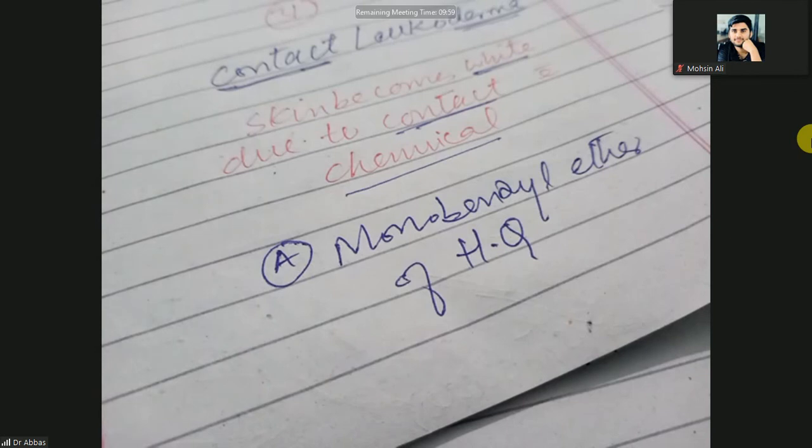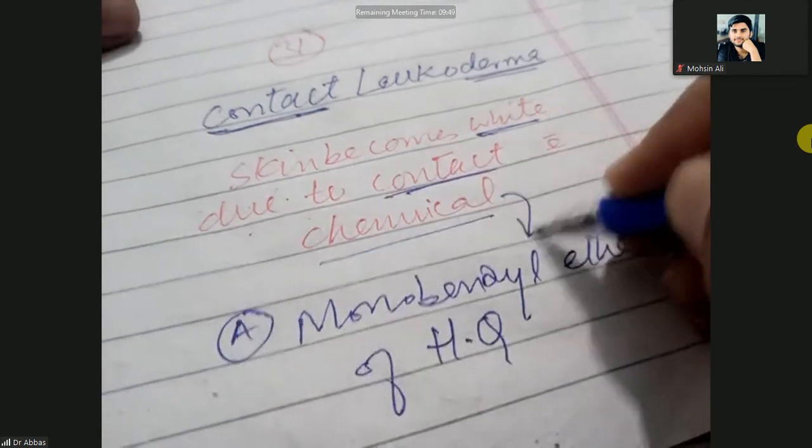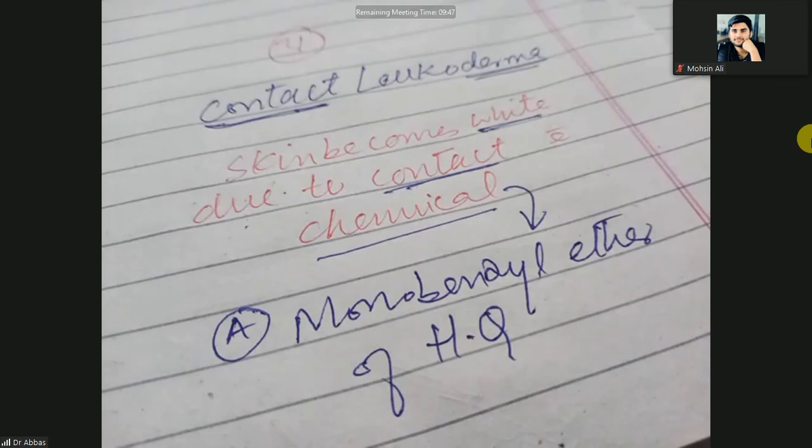So that is known as contact leukoderma. The skin becomes white due to contact with the chemical, and that chemical is the monobenzyl ether of hydroquinone that is present in rubber. Okay, that is the most potent.